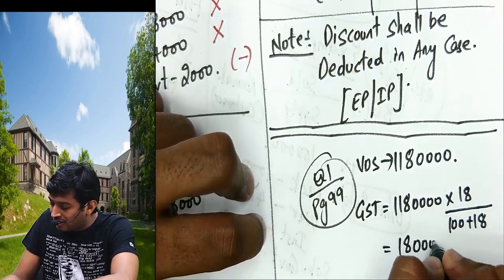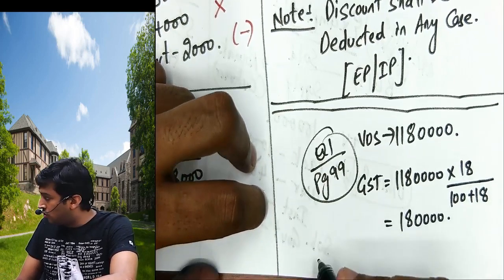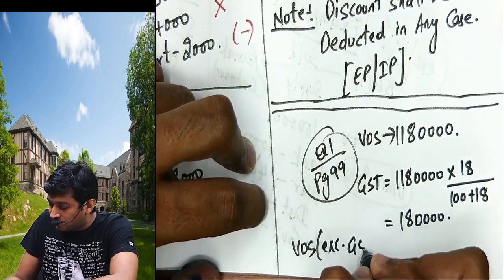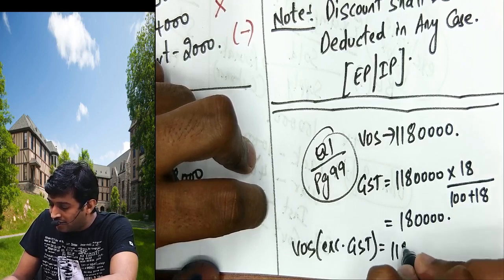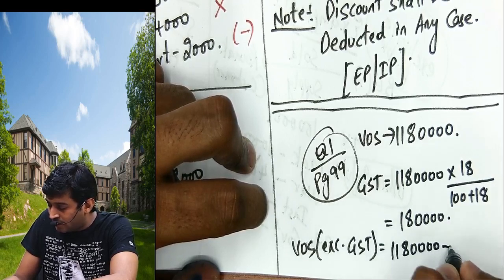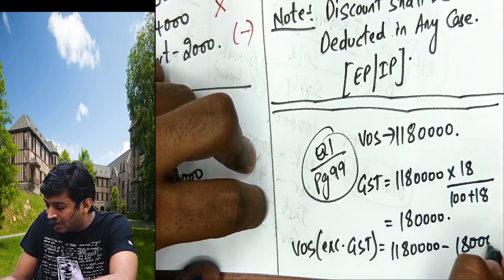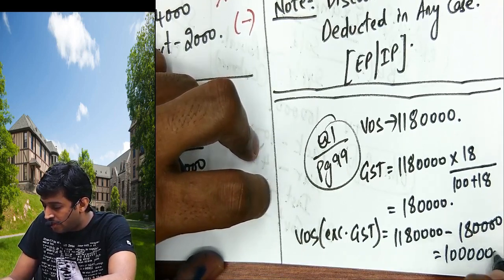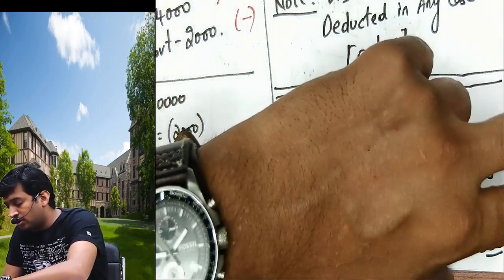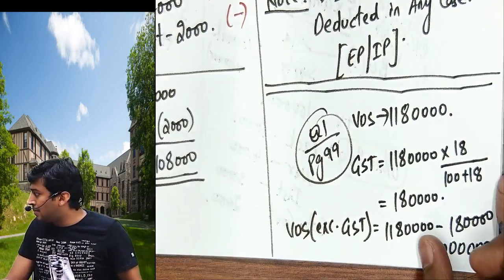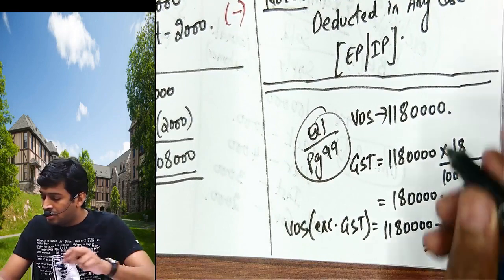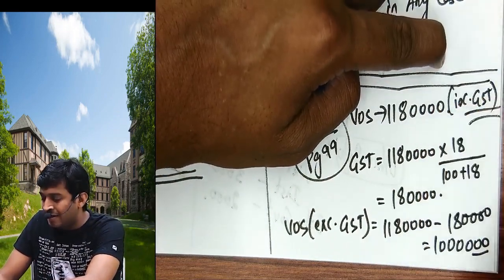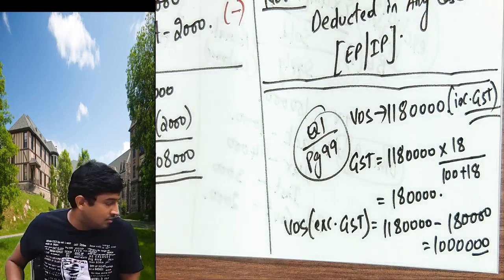Gives you 1 lakh 80,000. So what is value of supply excluding GST? 11 lakh 80 minus 1 lakh 80 gives you 10 lakhs. Gives you 10 lakhs. ये बात समझ में आई. This is including GST, sir. Question में दिया. I am not assuming anything. Question is only telling.